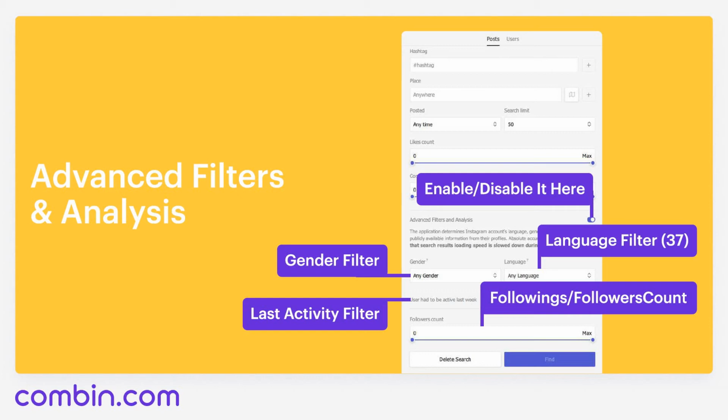On top of that, new results filtration options become available: gender filter, language filter, last activity filter, and following followers number bars. As for the last activity filter, I insist on you enabling this feature every single search you perform. By allowing Combine sort inactive people out of the way, you also get a kind of guarantee that the account you are planning to interact with is not a bot or a fake or something like that. And then, chances of great engagement are higher.